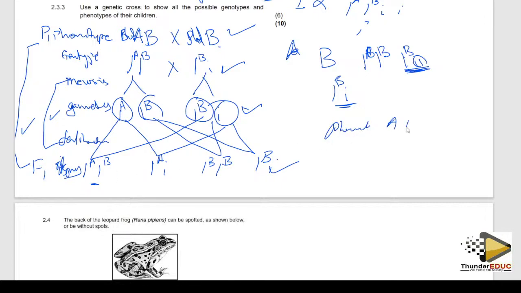You have AB, you have A, you have B, and you have this is AB, this is A, and then you have 2B. 2B, 1AB, 1A, and then 2B. And then the genotypes are these ones. You can write them again. So that's how we answer questions concerning blood group.